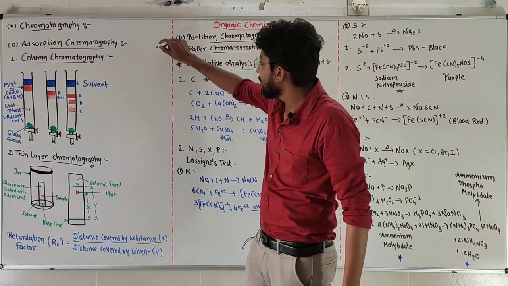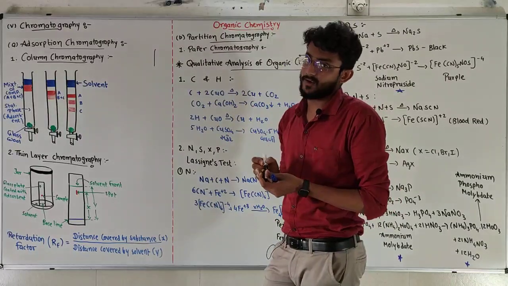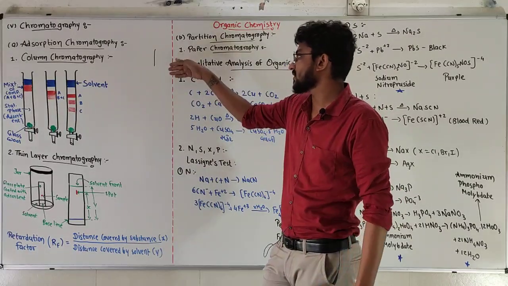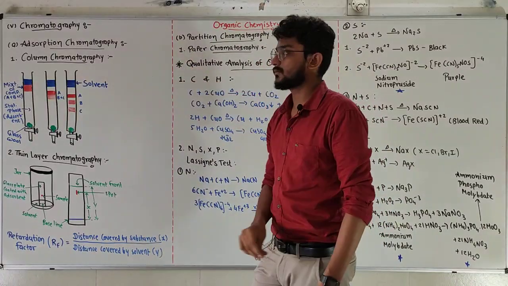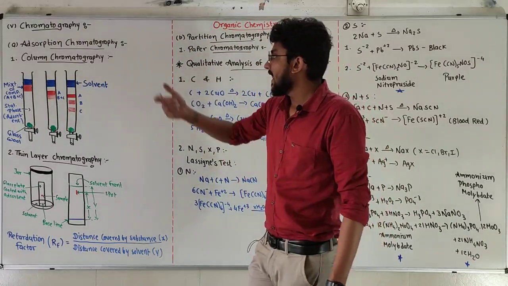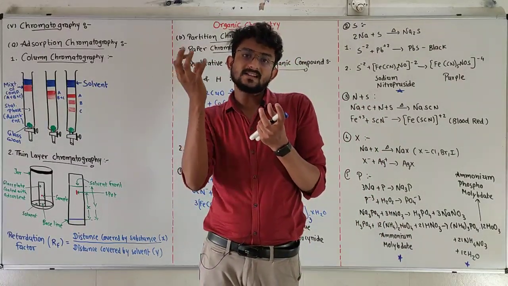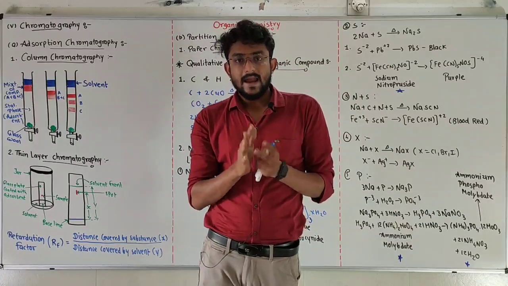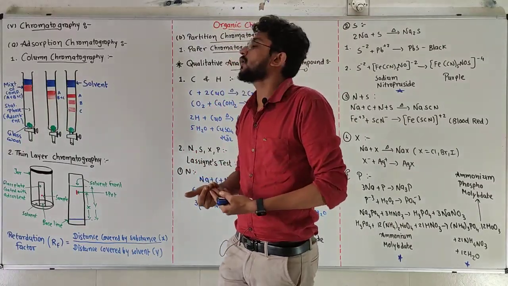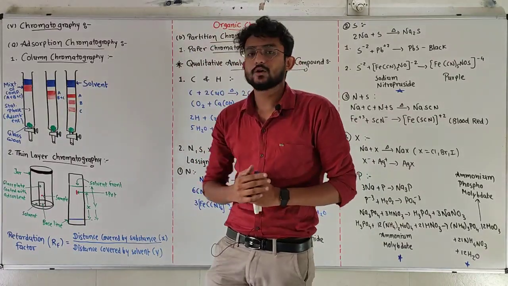When I draw this line, it is adsorbed on the surface of the board, not inside it. That's why it is called adsorption. So adsorption means when one substance is adsorbed on the surface only. And when we use this concept in chromatography, that is known as adsorption chromatography.